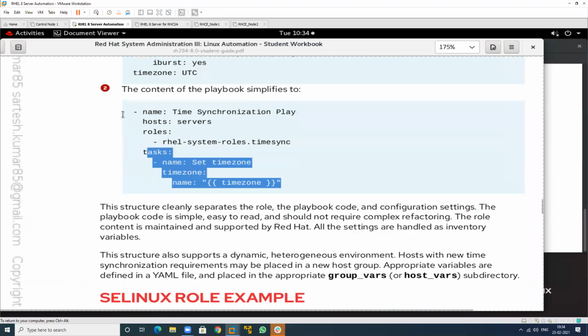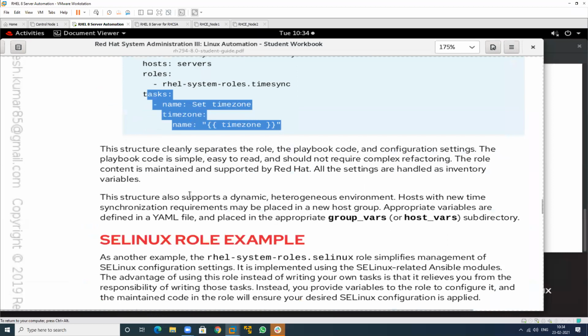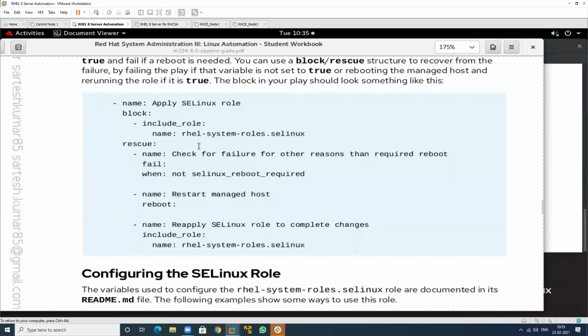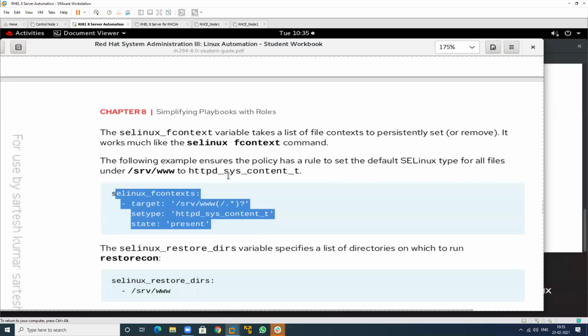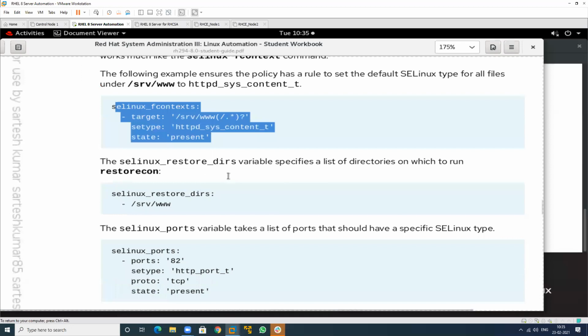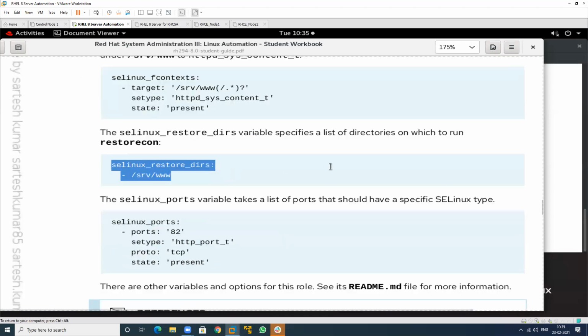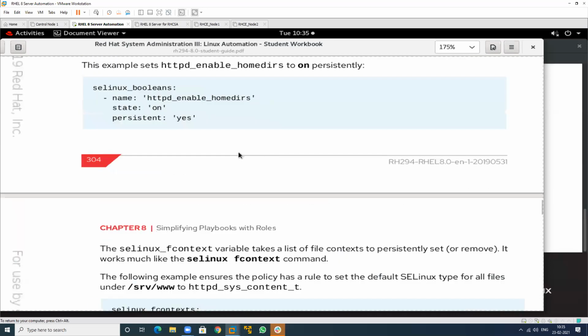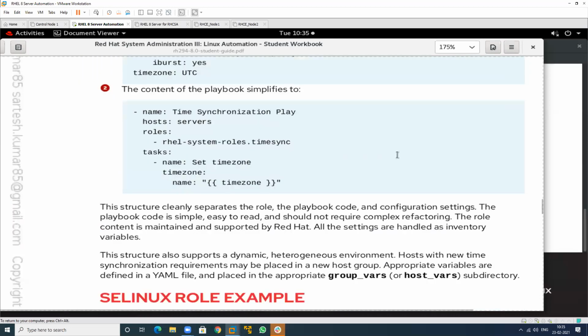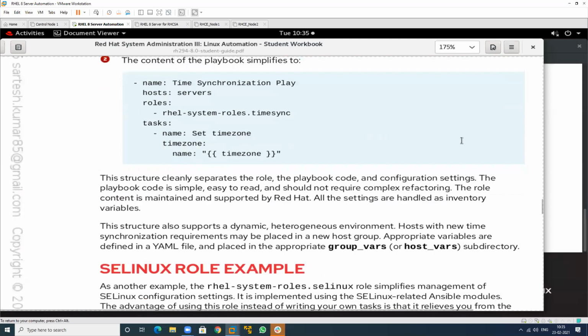So see this one. This is the block section. This is the rescue section, and enforcing booleans, that is to be enabled. File context, we can also use this. Restore, and this is the port information. That is to be used by which particular role structure? This particular role structure. Which one? So that is this, but not this.